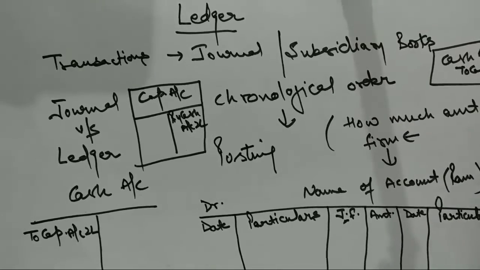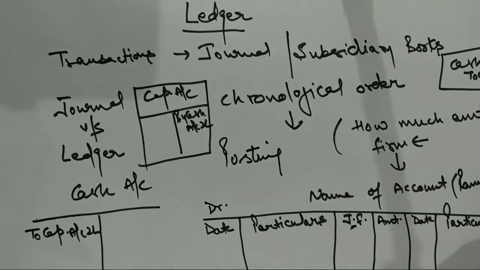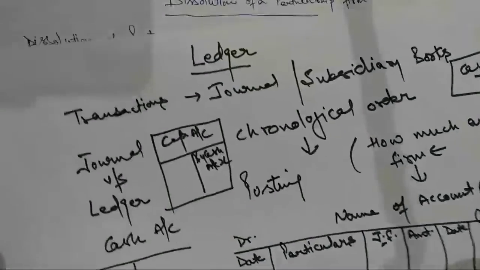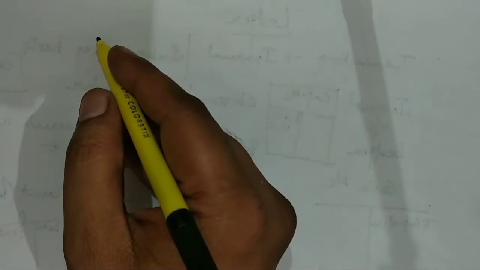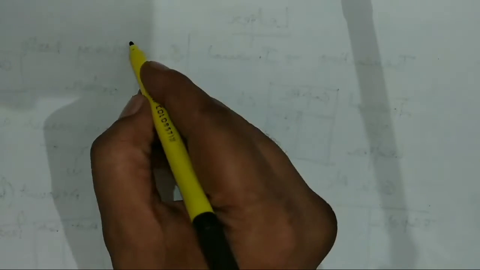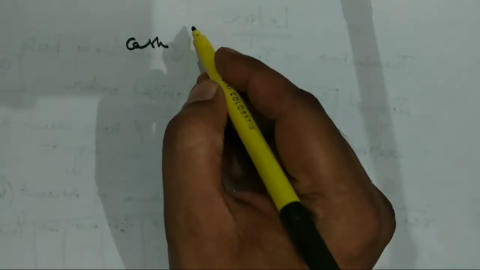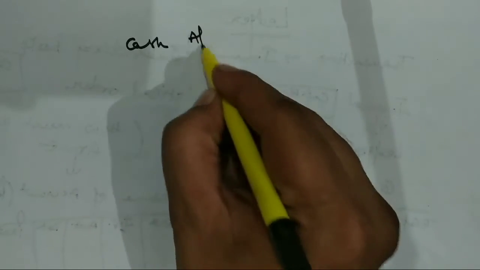But now suppose I am taking a case of compound journal entry. What will you do in the case of a compound journal entry? Suppose the entry is that I have received cash. So what entry will I pass?